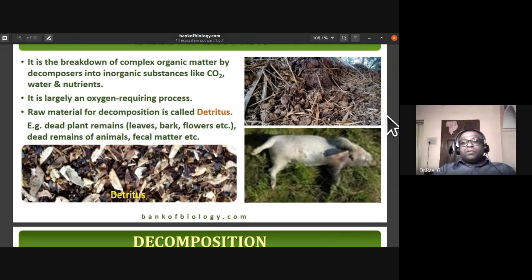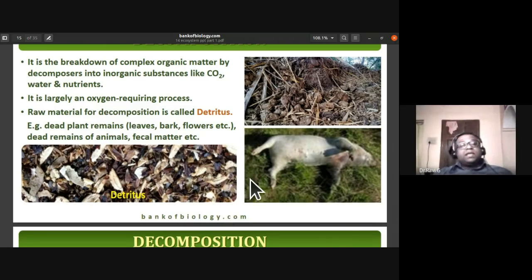You can see the slides here. There is decomposition of plants, copra and other things taking place. Dead animals are also getting decomposed here. Detritus and leaf litter are also getting disintegrated or decomposed by the activity of fungi and bacteria.